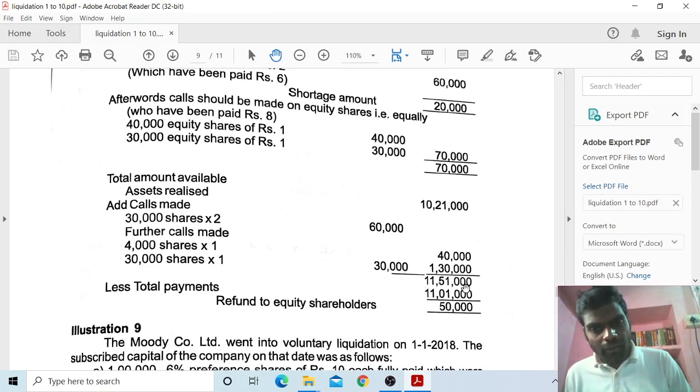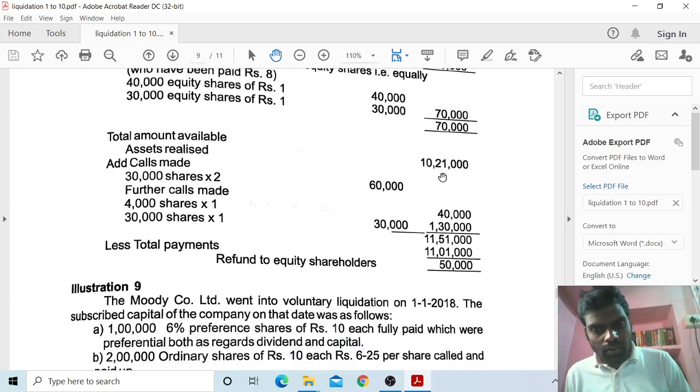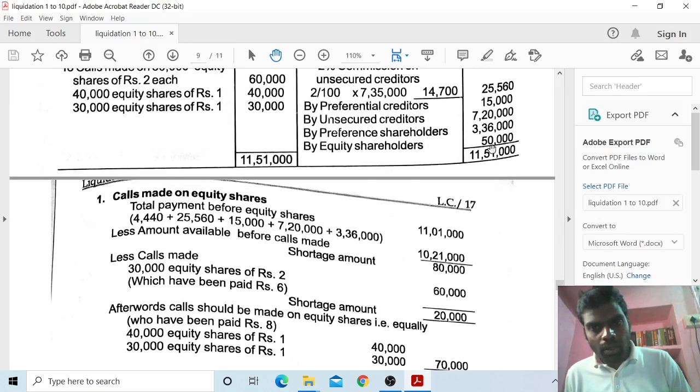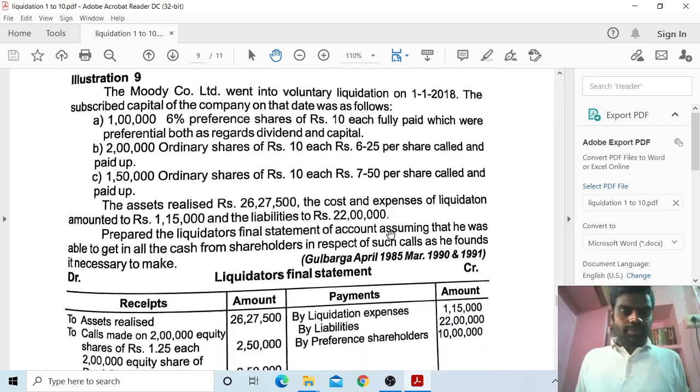So next, 11,51,000 available amount, we are paying 10,21,000. So next, 11,51,000 less total payments 11,01,000. Next, refund to equity shareholders 50,000. This 50,000 is distributed to equity shareholders. So this is the problem.